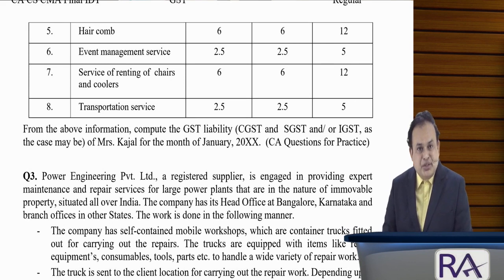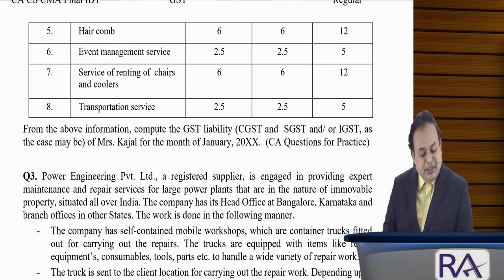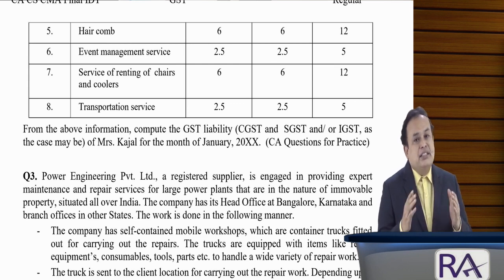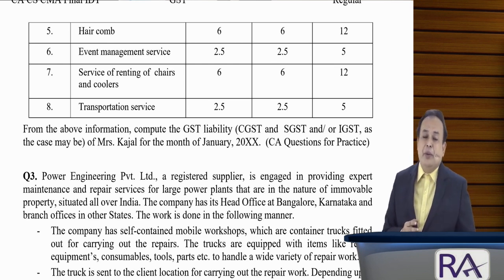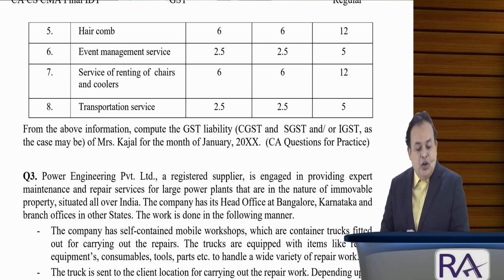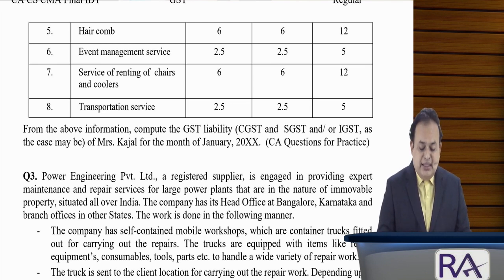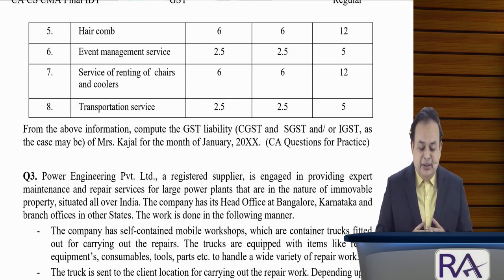Event management services: 2.5% CGST, 2.5% SGST, IGST 5%. Services of renting of chairs and coolers: CGST, SGST 6% each, IGST 12%. Transportation services: CGST 2.5%, SGST 2.5%, IGST 5%. From the above information, compute the GST liability, namely CGST and SGST and/or IGST, as the case may be, of Mrs. Kajal for the month of January.